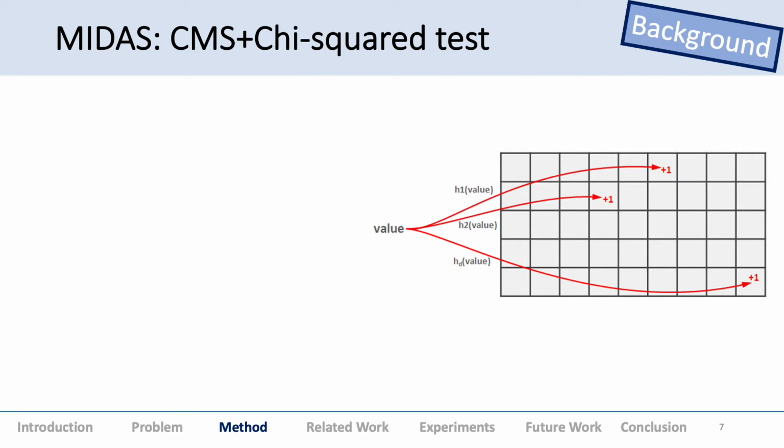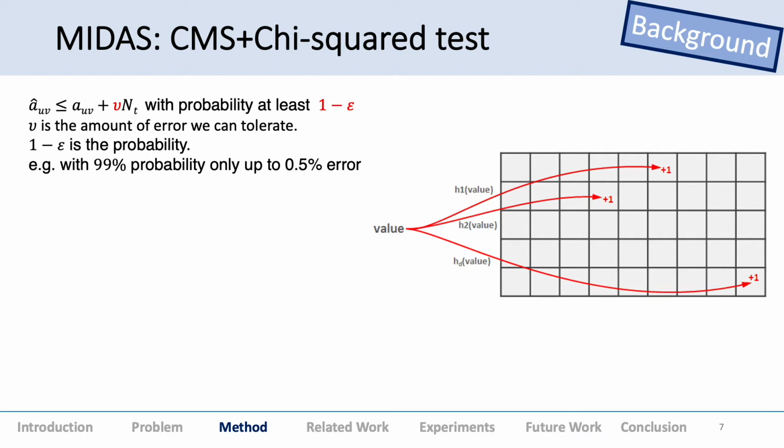What it does is it hashes a value to one of these B buckets, and for each hash function it does the same thing. And what Count-Min sketch actually does along with that is it gives a very nice theoretical guarantee. This is an approximate count which is retrieved from the Count-Min sketch, and this is the actual count. Suppose A is any count. It's actually used in MIDAS as the current number of edges between nodes U and V, but you can just assume it to be any particular count.